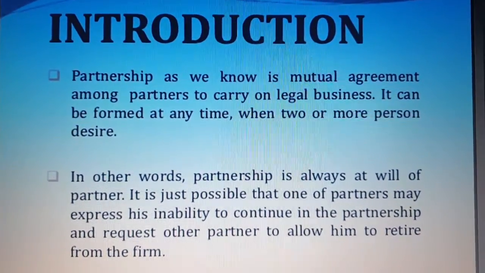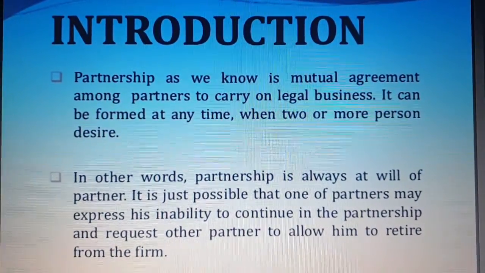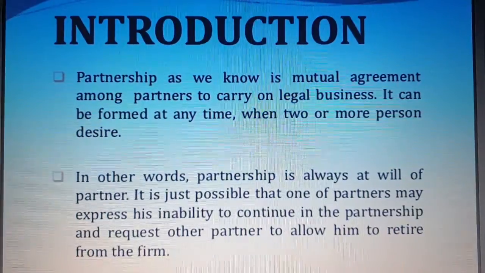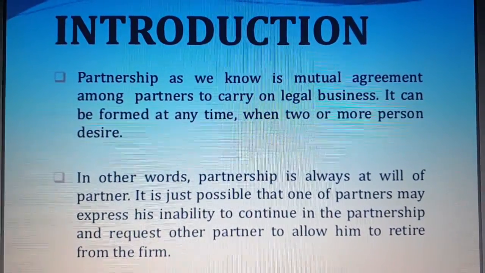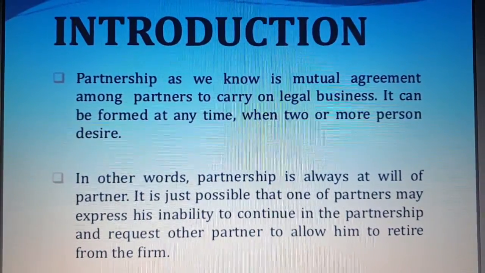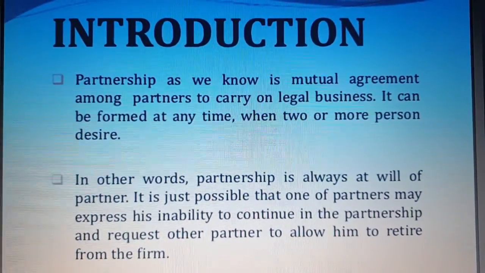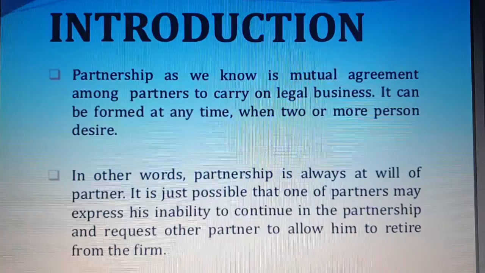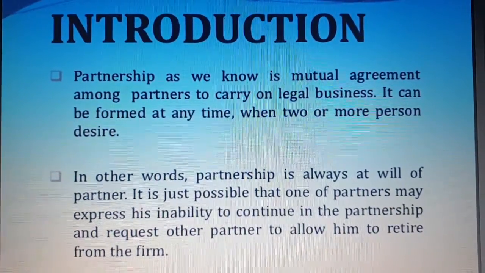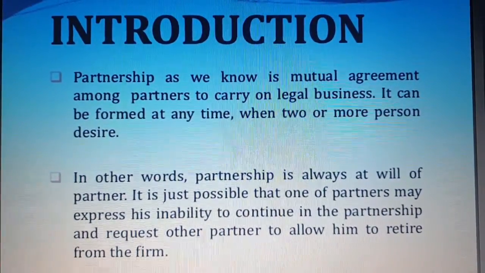As we already know, partnership is a mutual agreement among partners to carry on a legal business. It can be formed at any time when two or more persons desire. In other words, partnership is always at the will of the partners.